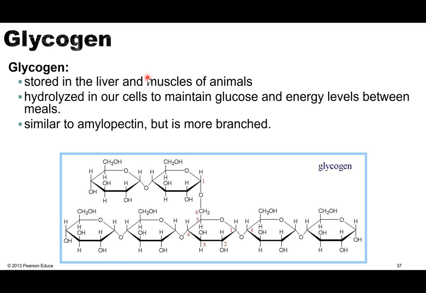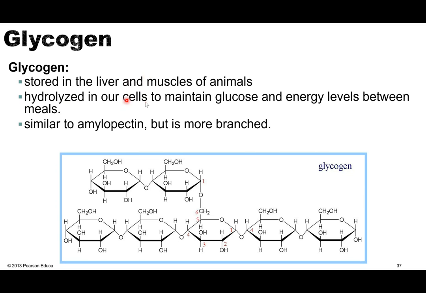The next starch we're going to talk about is going to be glycogen. So glycogen is going to be stored in our liver and stored in our muscles. So this is how we as animals store energy. When we need it, we hydrolyze. Remember, that was the fancy word for breaking down these polysaccharides. So we're going to break down the polysaccharides. That'll release some glucose, and that'll help us to have some energy.